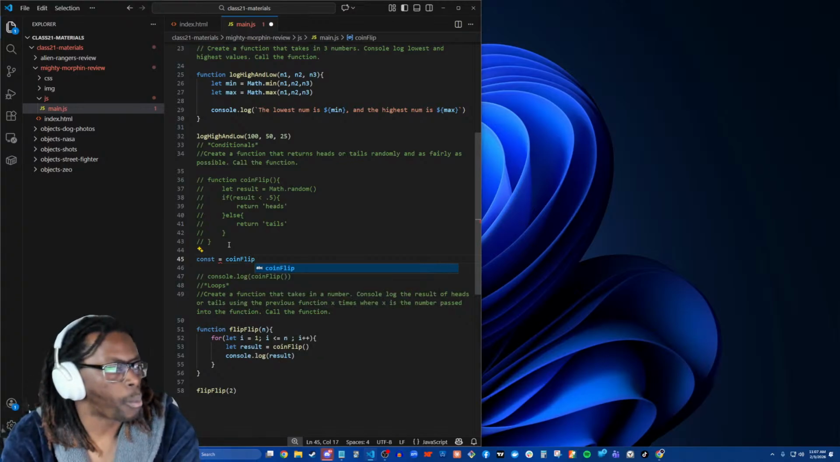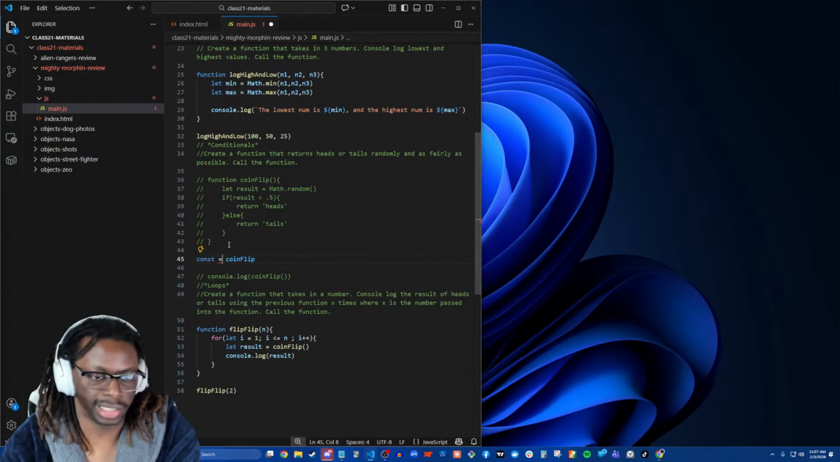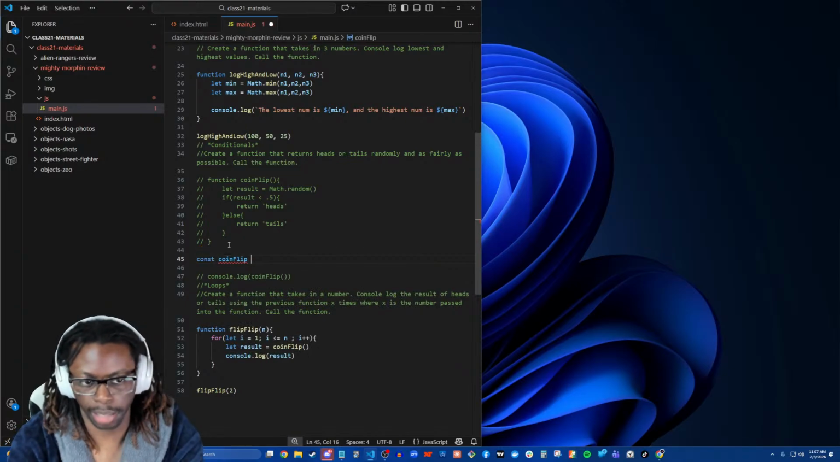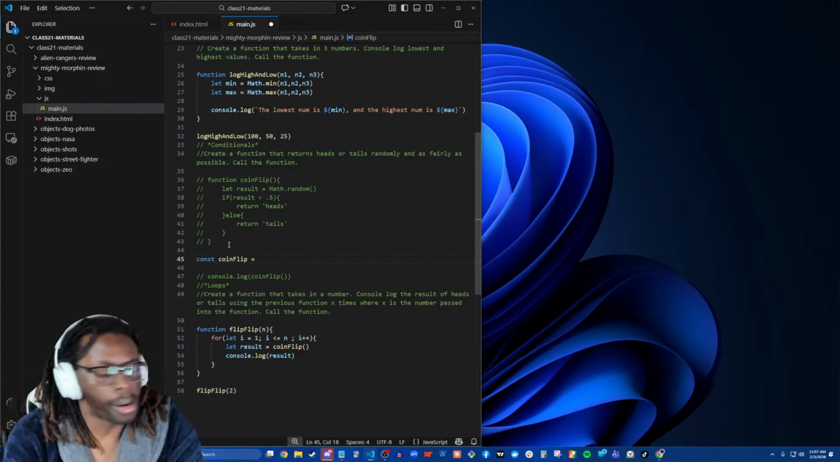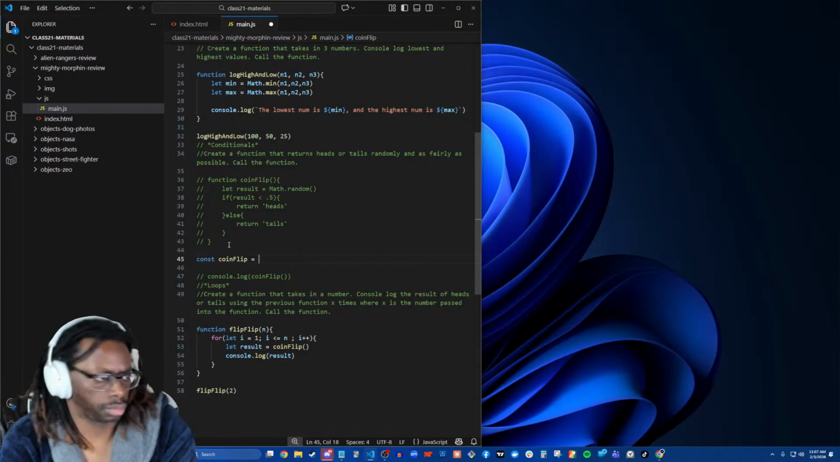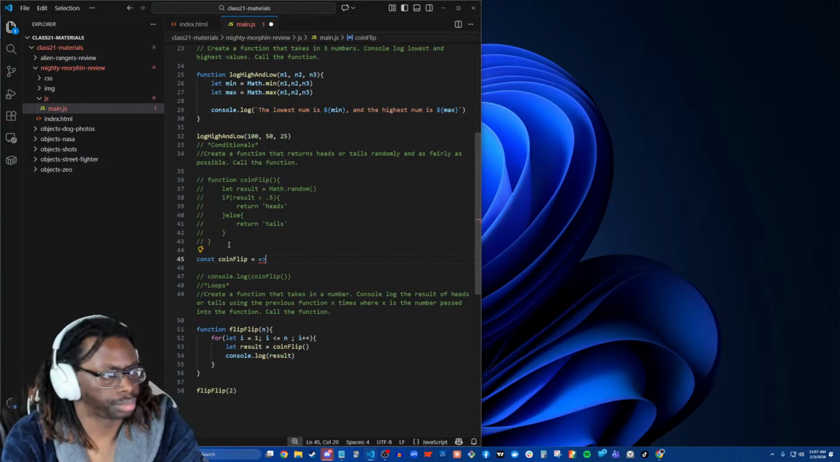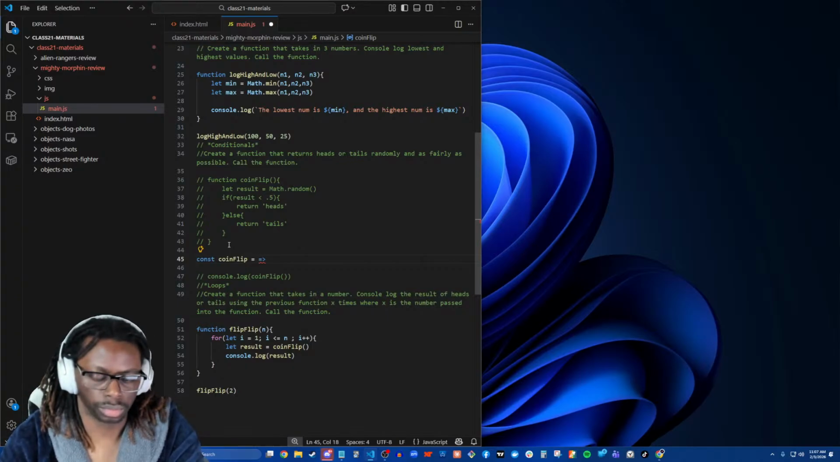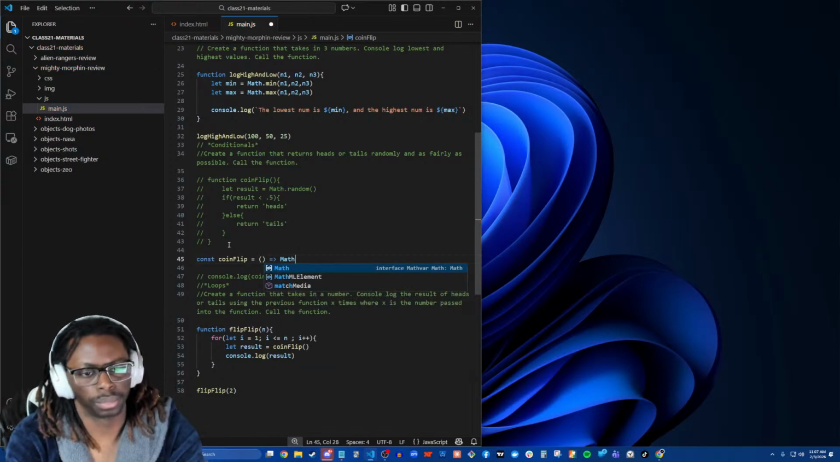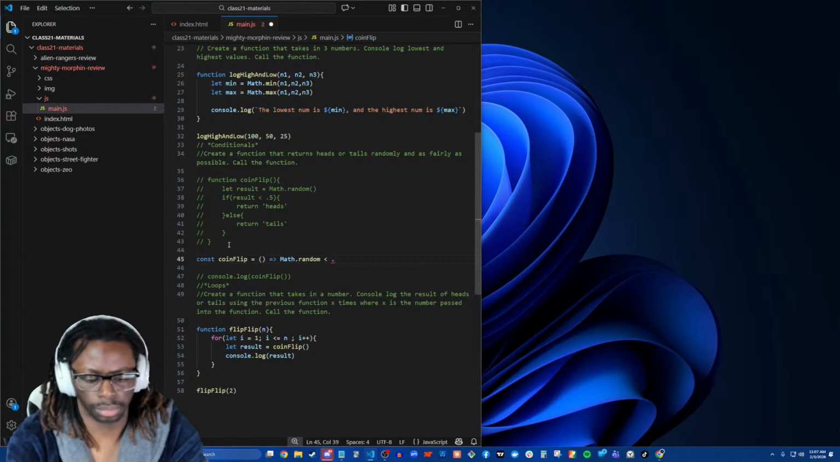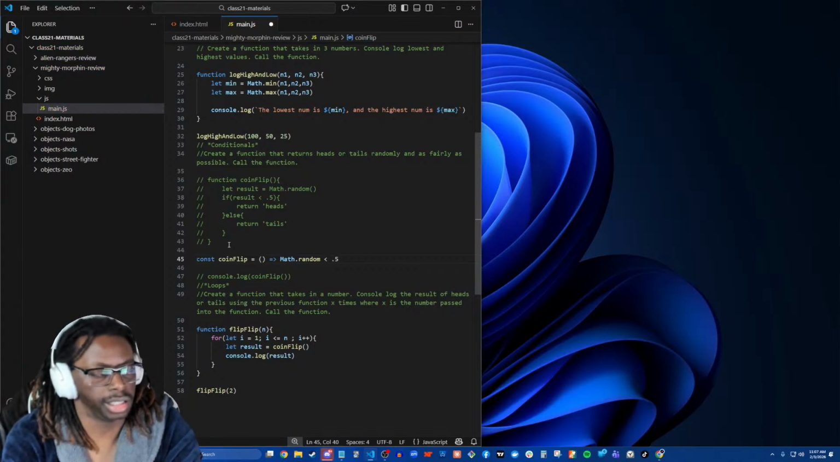Nah. I don't know why I did that. I gotta be more careful. Let's go ahead and do Math.random. Math.random less than 0.5, right? If it is less than 0.5, we return heads. And if it's greater than 0.5, we return tails. I do understand this.